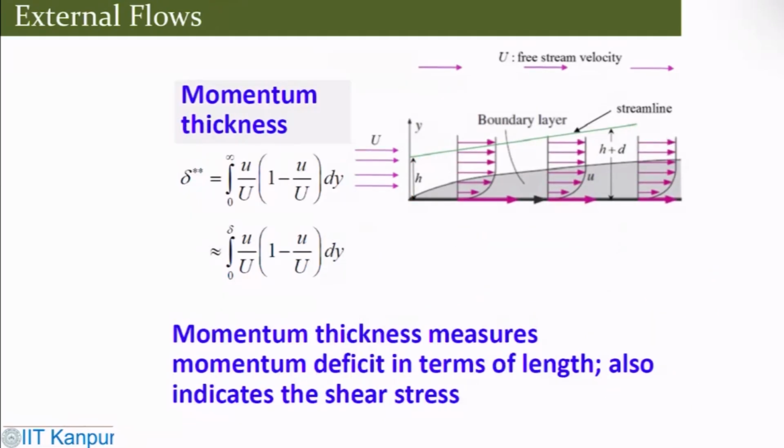So one can find out the momentum thickness, which will be the integral of u/U times (1 minus u/U) dy. The momentum thickness measures the momentum deficit in terms of length. Obviously, you can also get the shear stress and all these things.